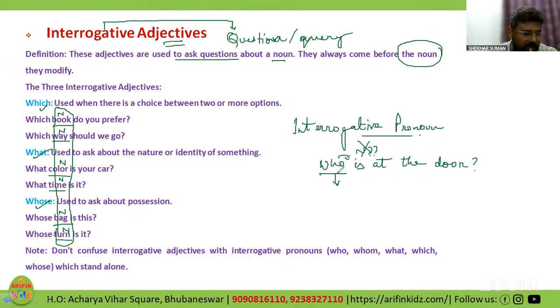This book is, no, wrong way of framing the question. Whose book is this? Whose book is this would be coming under interrogative adjective. Yes, Bhumika. Whose phone is this? Whose is the interrogative adjective. Phone is the noun. Done?